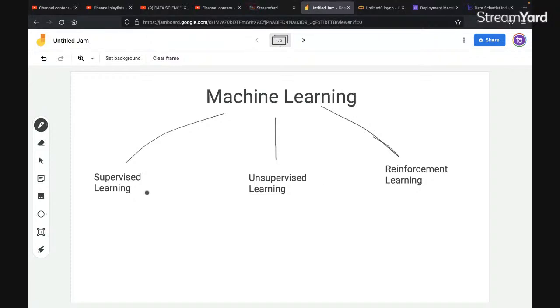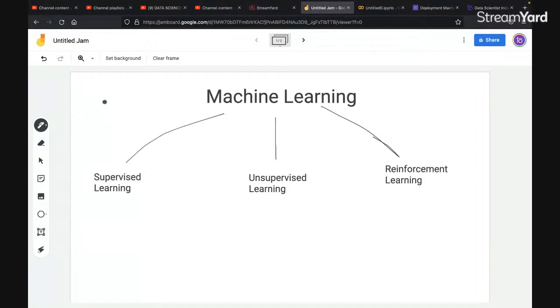Now, supervised learning, as the name suggests, means there will be someone for supervision. Supervision means there will be someone who will correct you, like a teacher. Whatever steps you take, there will be someone to verify or rectify whether the steps you have taken are correct or not. Is this clear?